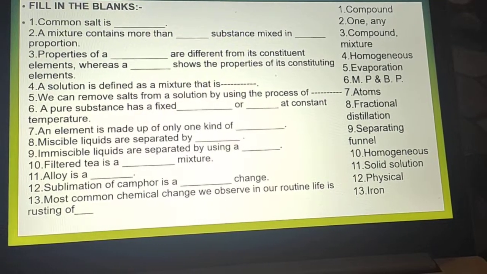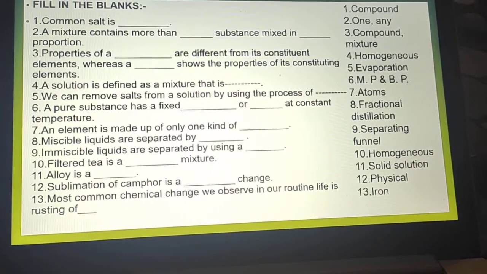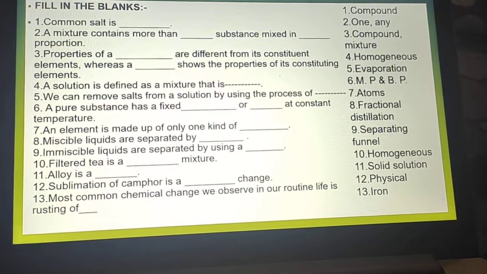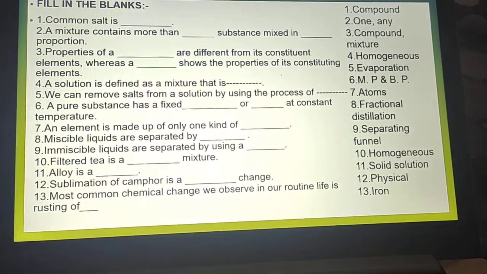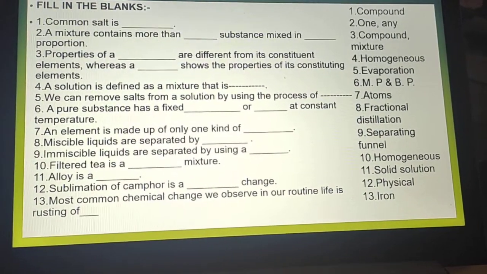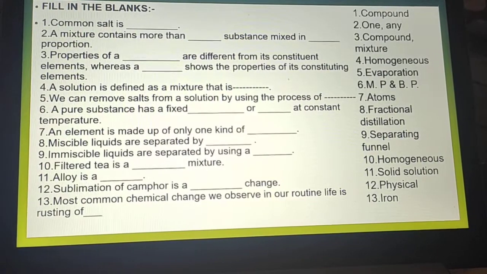A pure substance has a fixed melting point or boiling point at the constant temperature. An element is made up of one kind of atoms. Miscible liquids are separated by fractional distillation. Immiscible liquids are separated by the separating funnel. Filter tree is a dash mixture. Alloys is a dash solid solution.